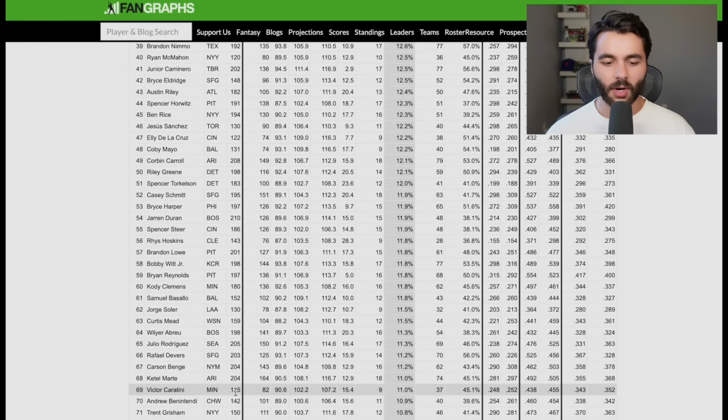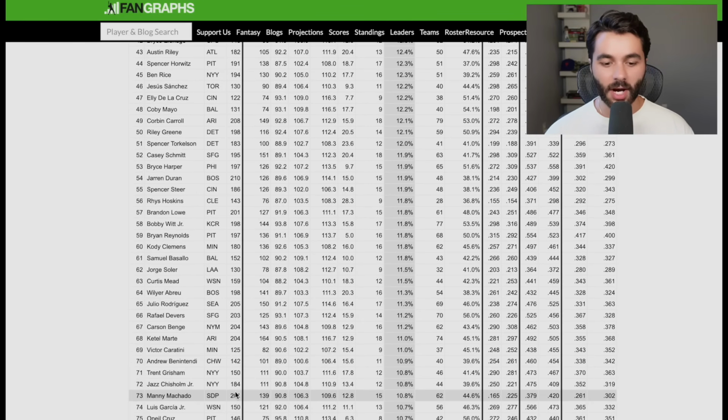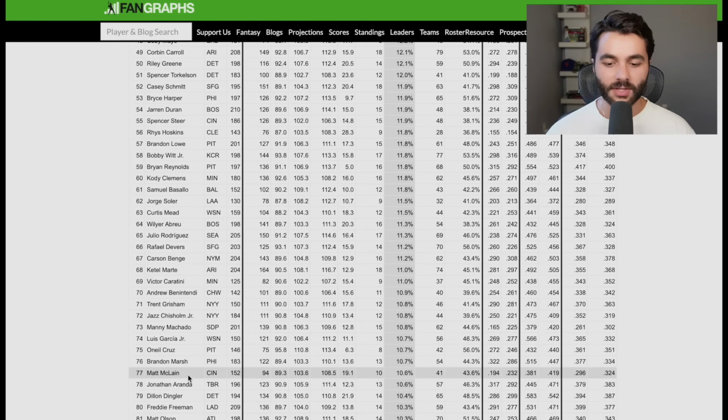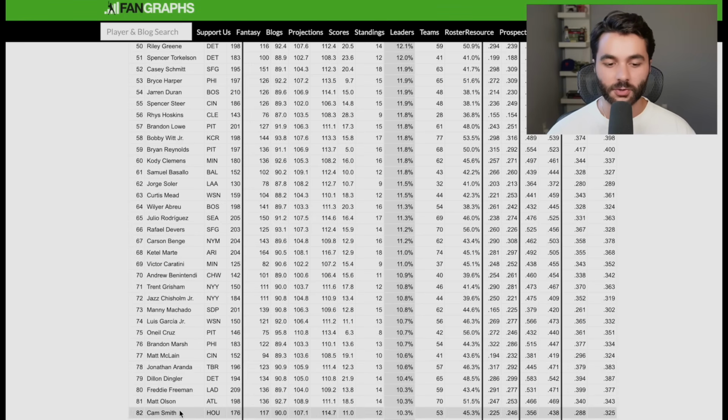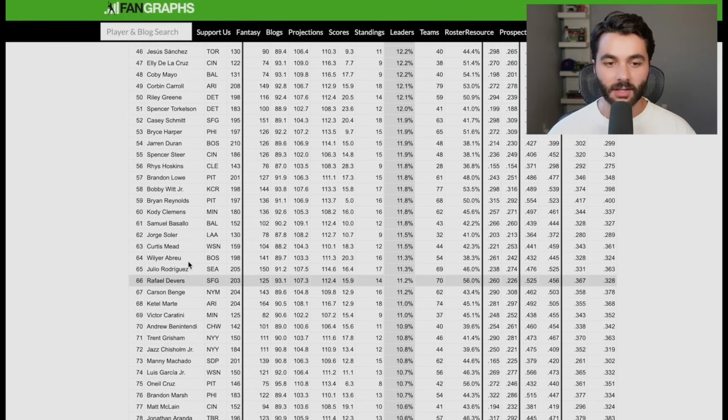But I think this is about it right now for guys who have at least elite barrel rates. Oh, one more grab. Matt McLain with a 10% barrel rate since May 1st. Putting that one in our back pocket too. And we'll throw Cam Smith in there for fun as well. So we got Cam Smith. We got Matt McLain. Who else did we shout before?